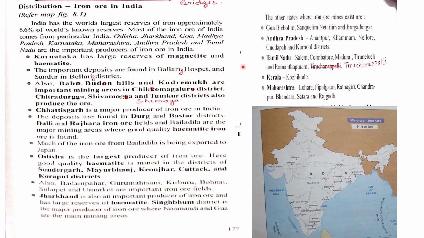Other than Jharkhand, these are the states where iron ore is also found. You need to learn all the districts for Goa, Andhra Pradesh, Tamil Nadu, as well as Kerala and Maharashtra. Generally, for Kerala, this has come: Kozhikode is asked, in which state does it fall and what does it produce. This correction also you make in your book.